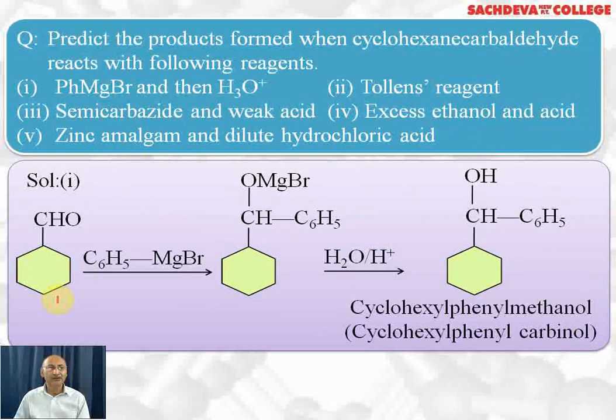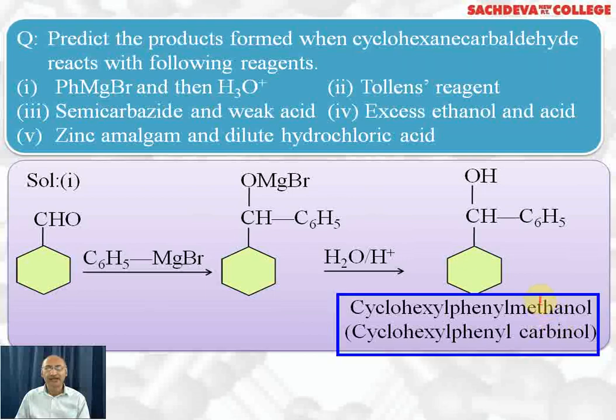First we have cyclohexane carbaldehyde reacting with phenyl magnesium bromide, and here MgBr will be attached to the negatively charged oxygen and the phenyl group will attach to the carbonyl carbon and we get C6H5 and OMgBr. This is the intermediate. On hydrolysis in presence of H ion, this bond will break. We will get OH here and hydroxy magnesium bromide will get separated. So the compound formed is cyclohexyl phenyl methanol. We also call it cyclohexyl phenyl carbinol.